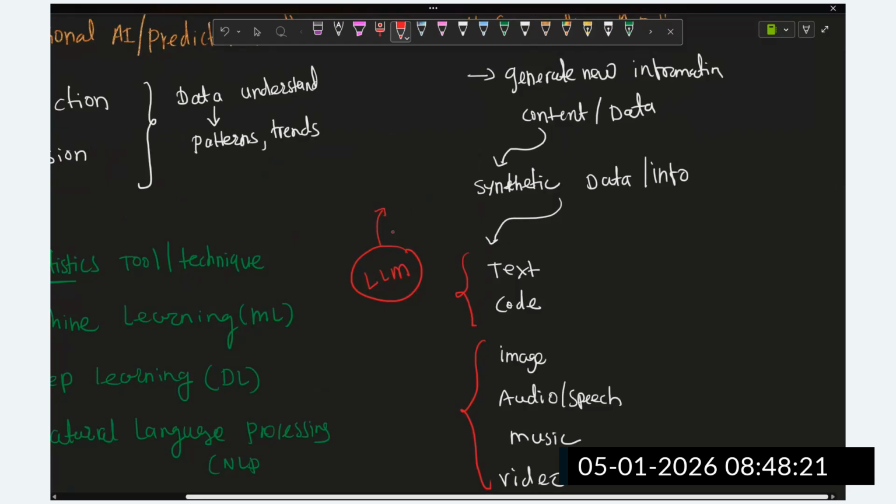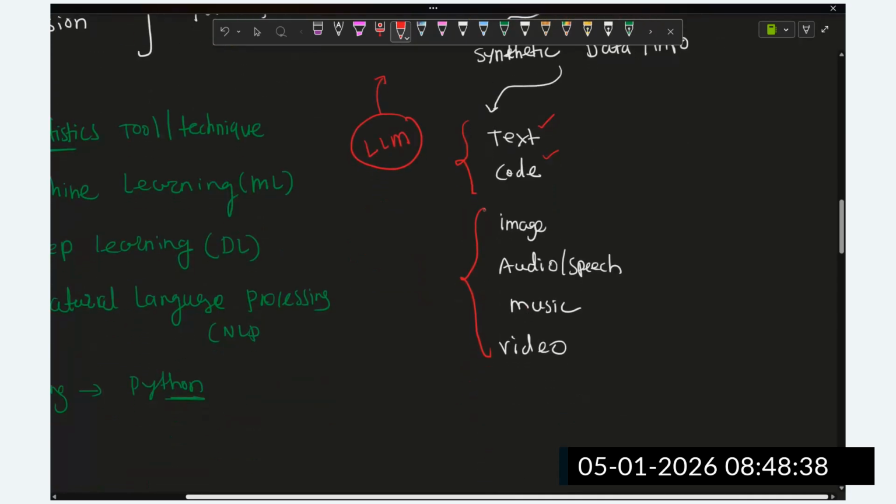How it is trained on a large corpus, with billions of parameters, and from its learning it learns the different possible combinations. Based upon these combinations it is going to create new text, new synthetic data, code, images, audio, video, music. It is going to create all this data, guys, with the help of large language models. We are going to understand later.